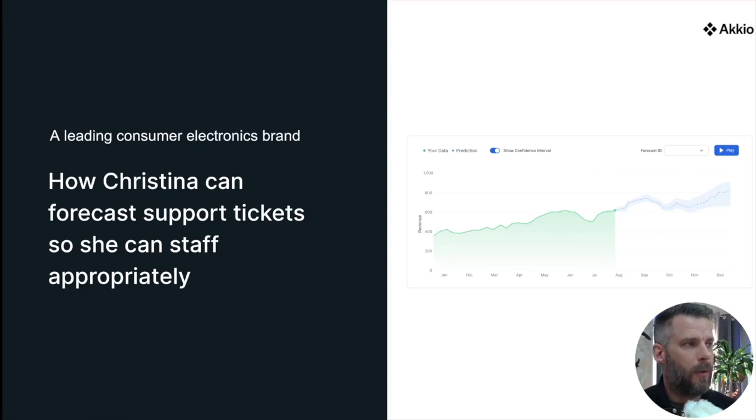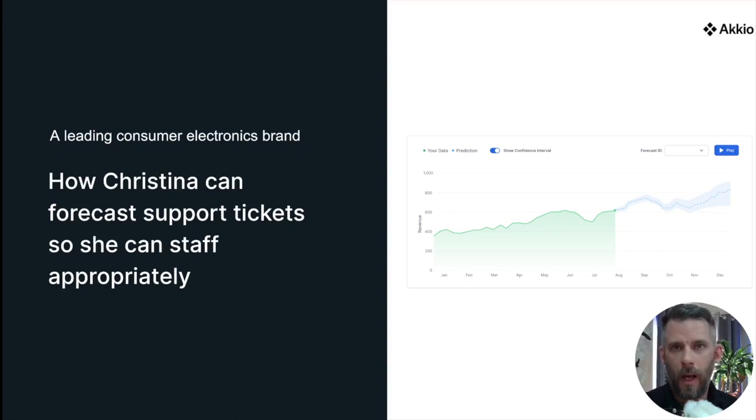How Christina can forecast support tickets. So again, not exactly her data. We don't want to show her data on the screen, but the idea here is that she runs a call center, and Christina was worried about staffing. There's times that would come across where there was too much staff, so people would drive in and then have to be sent home, or be on the phone at home. Now they're all based at home these days, and then be told, oh, you're off for the day.